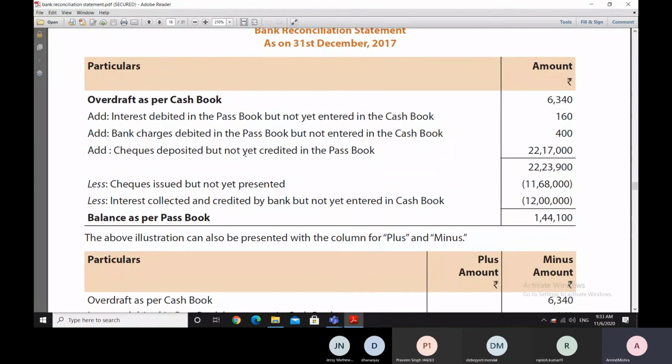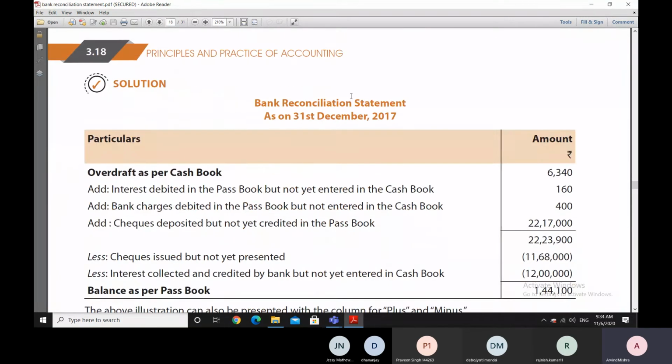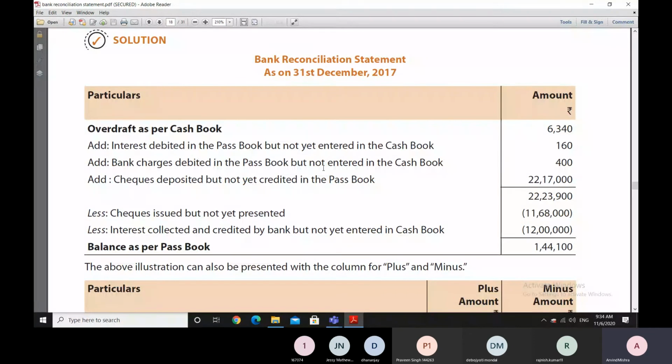Then we have some interest which is debited in the passbook, but not yet entered in the cash book. Interest of 160 rupees here on the overdraft. Interest on the overdraft means the bank is charging this interest. So since the bank has charged this interest, it has put this entry into the passbook.